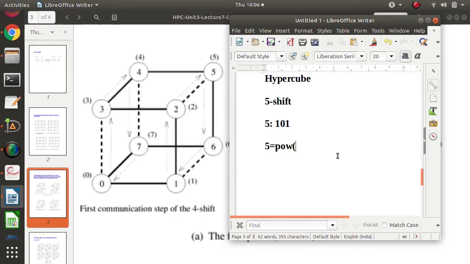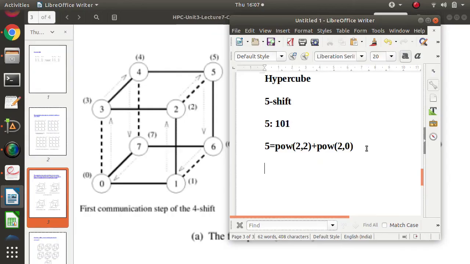First 2 to the power 2, right? 2 to the power 2 plus, and then the second is 0, so no need to write that. Then we can write 2 to the power 0. Because here it is 1, we have to write that term. Here is also 1, so we need to write that term. Here it is 0, so no need to write that term. So 5 can be written as 2 to the power 2 plus 2 to the power 0.